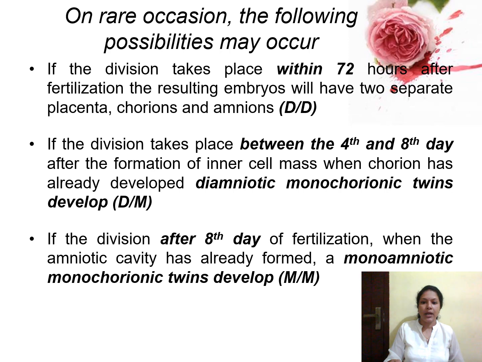So these babies will have only a single chorion, but separate amnions. These are known as monochorionic diamniotic twins. And if the division occurs after the 8th day, the placenta, amnion and chorion will already have developed, and these twins will share them and are known as monochorionic monoamniotic twins.